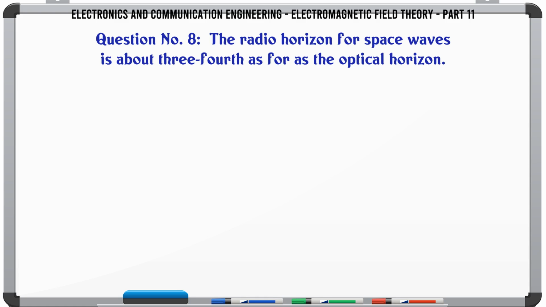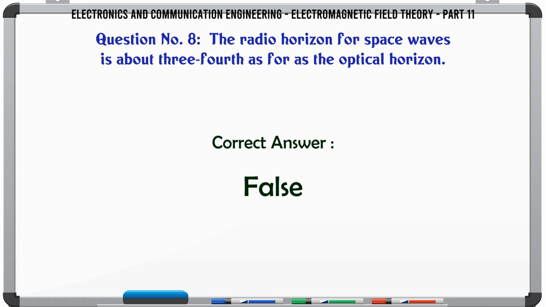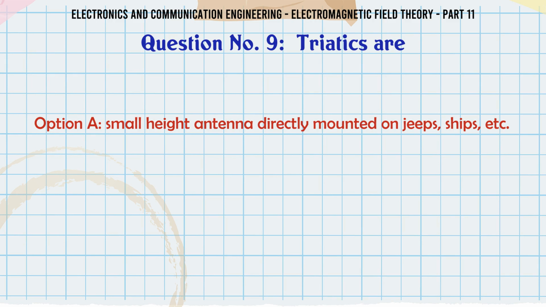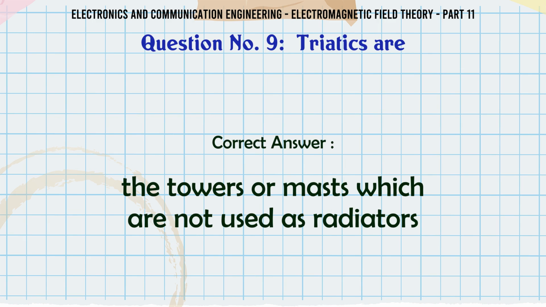The radio horizon for space waves is about 3/4 as far as the optical horizon. A. true, B. false. The correct answer is false. Triatics are A. small height antenna directly mounted on jeeps, ships, etc. B. the towers or masts which are used as radiators. C. the towers or masts which are not used as radiators. D. supports for antenna conductors. The correct answer is the towers or masts which are not used as radiators.